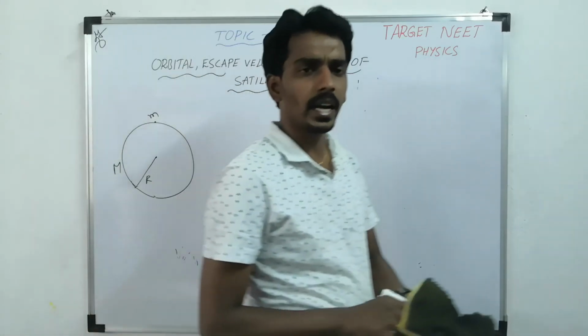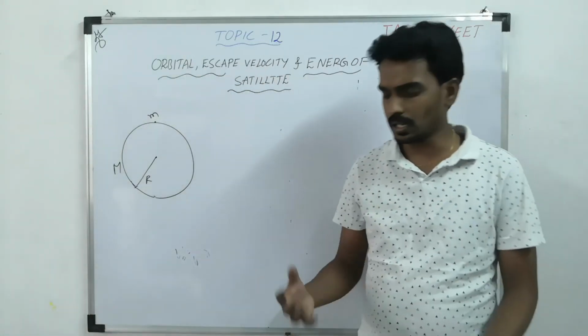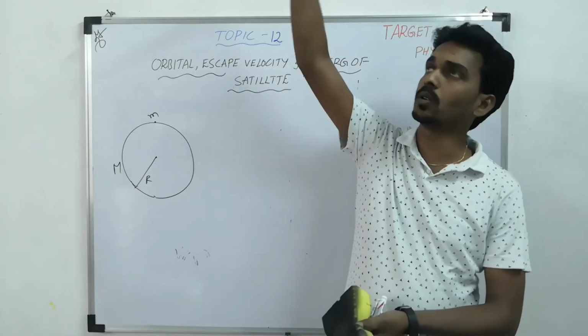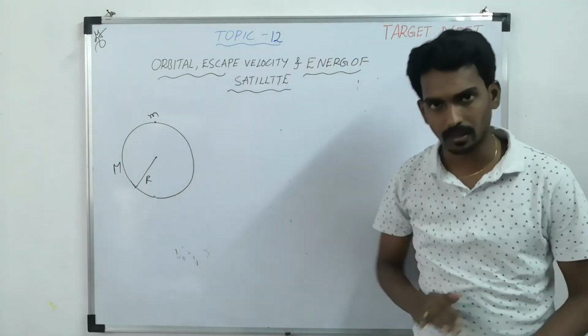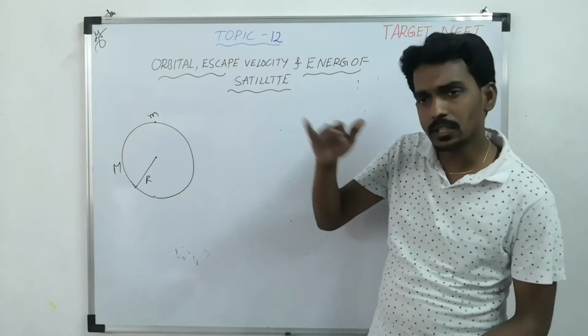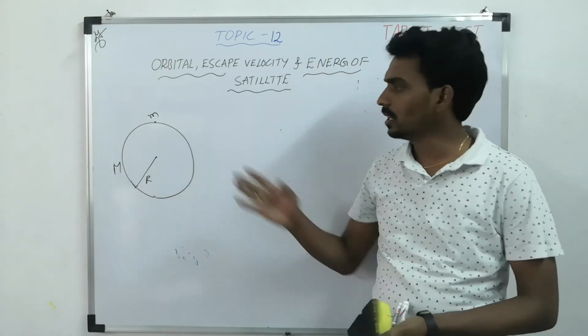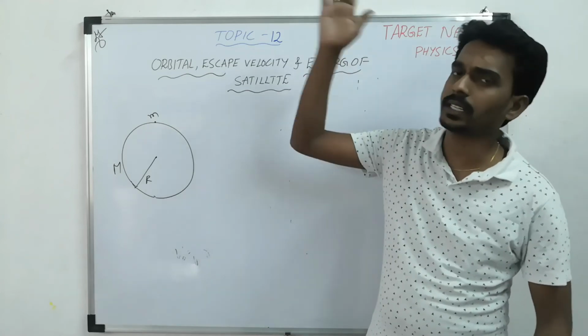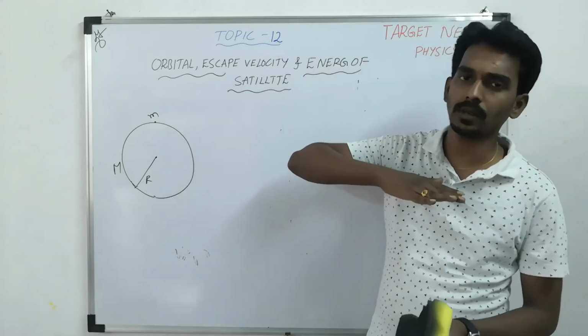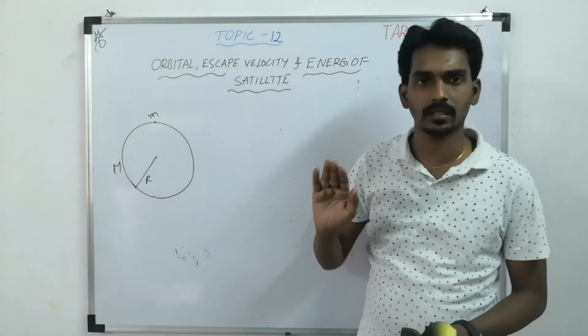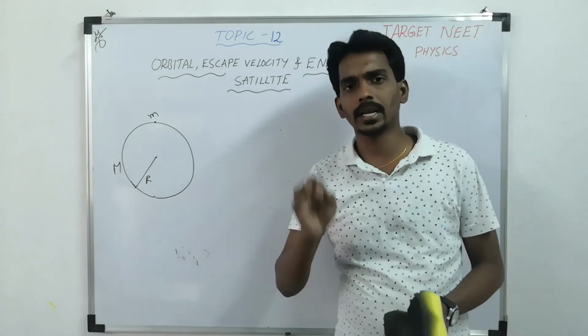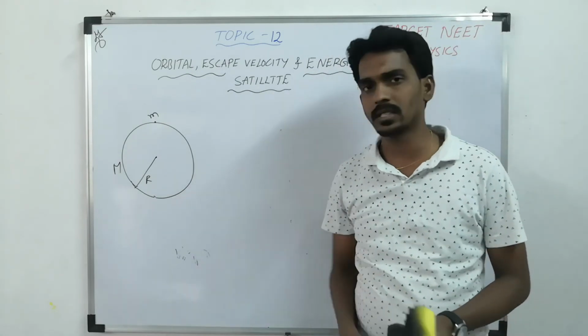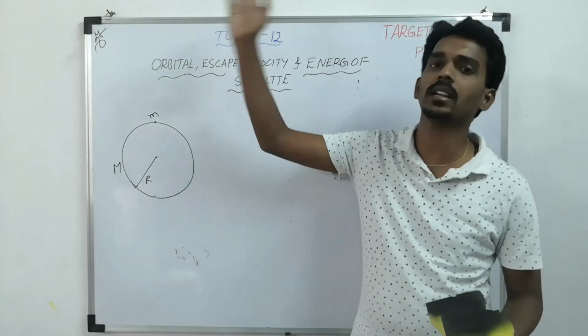Now we studied in kinematics, motion under gravity, that if you throw a body up, it will go to some maximum height and come back. If you increase the speed, height also increases. Here similarly, if you keep on increasing the speed, the distance away from the surface keeps on increasing. At a particular speed, the body will not return back.